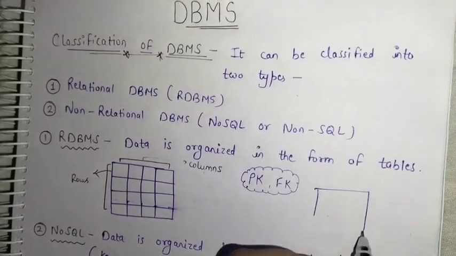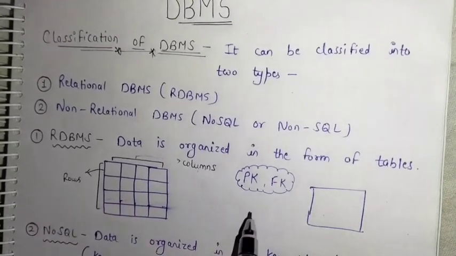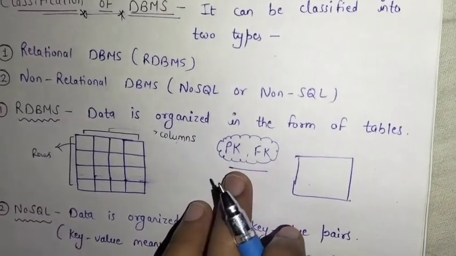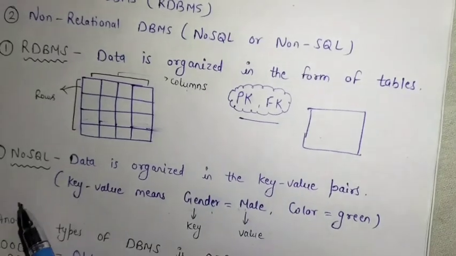The data in different tables are related to each other with the help of the primary key and foreign key concept. The concepts of primary key and foreign key will be discussed later.